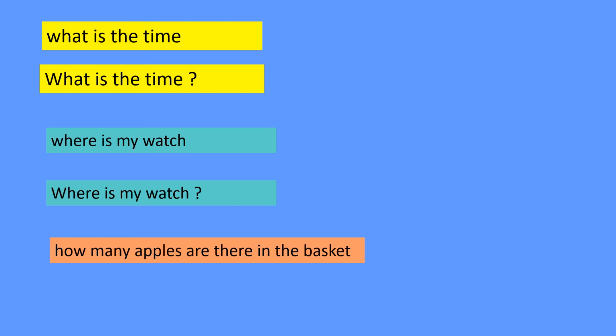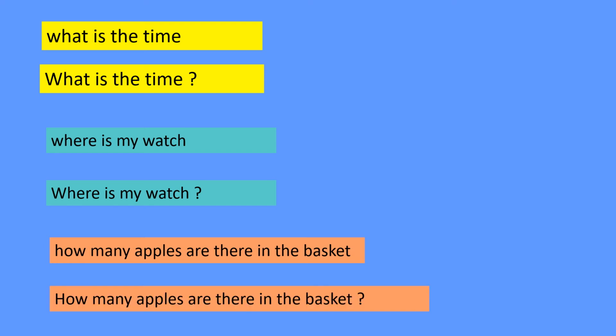Let's go to the next sentence. How many apples are there in the basket? You're asking a question. How many apples are there in the basket? You will get an answer. There are 12 apples, 6 apples, 7 apples. So here again is a question word. So begin the sentence with the capital letter, but yes, ending will be with a question mark because it is a question.